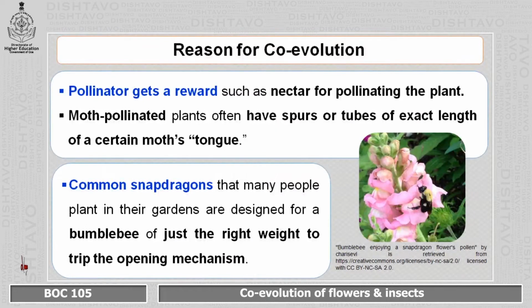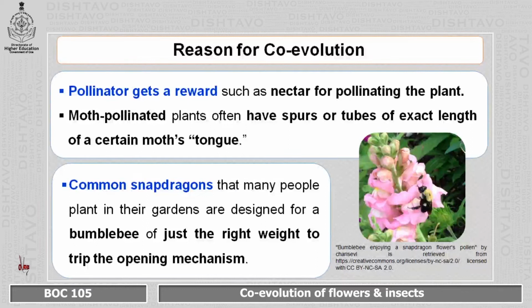Now, coming to the reasons of coevolution. When we say reason for coevolution, we also mean the driving force, the force which is responsible for carrying out the coevolution. One of the main reasons is that the pollinator gets a reward, and that reward can be nectar for pollinating the plant. One example is that moth pollinated plants often have spurs or tubes of exact length of a certain moth's tongue.